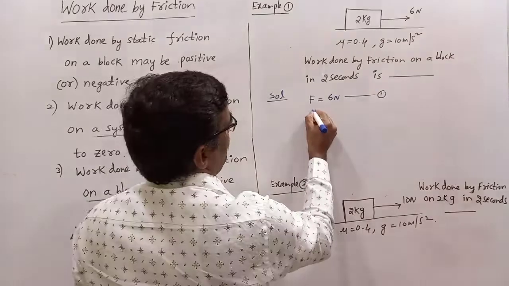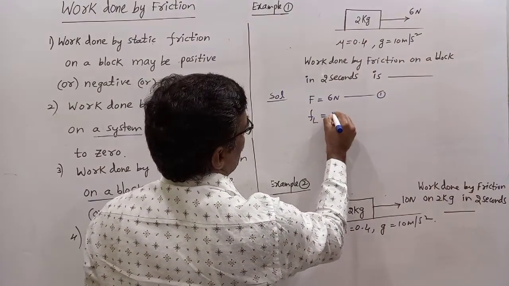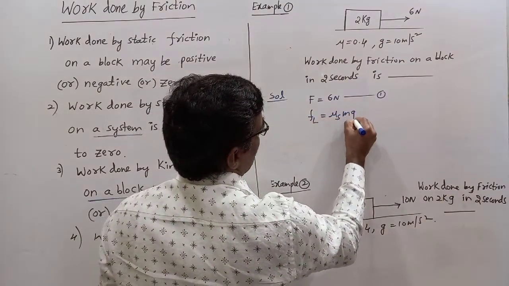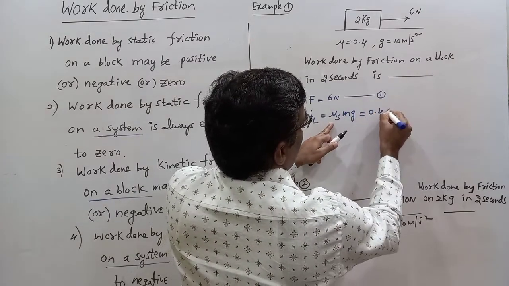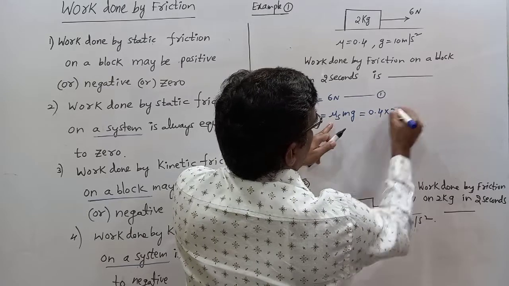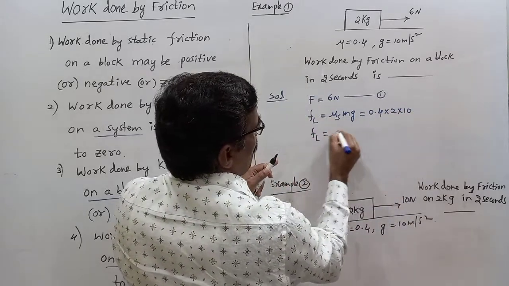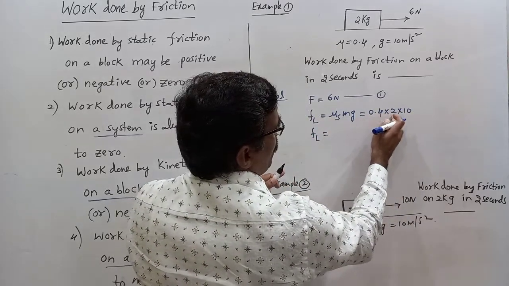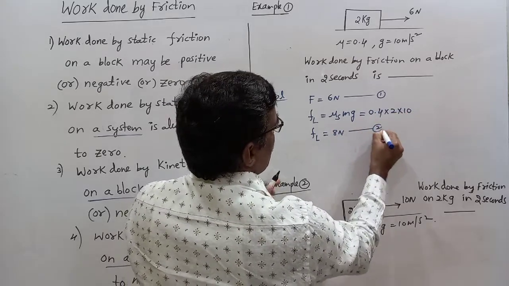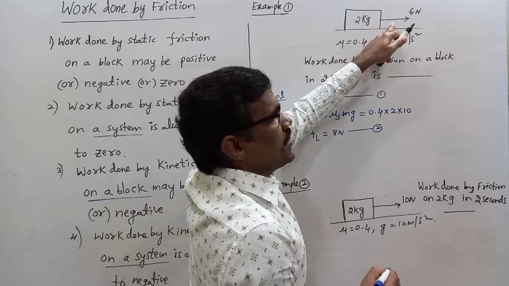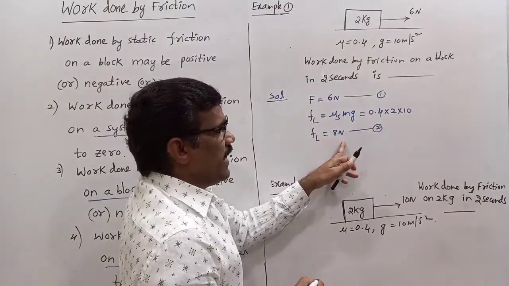Limiting friction FL equals mu S mg. Mu S is 0.4, m is 2, g is 10. FL is equal to 0.4 into 2, 0.8 into 10, 8 Newton. Applied is 6 Newton, limiting is 8 Newton.